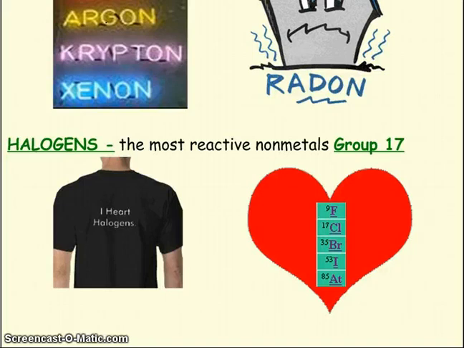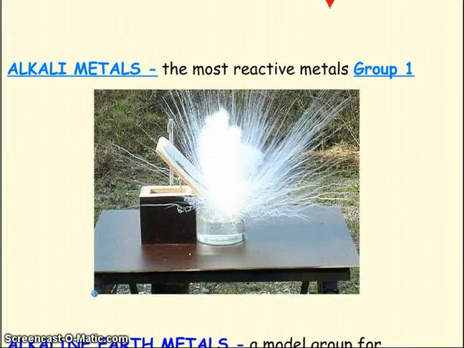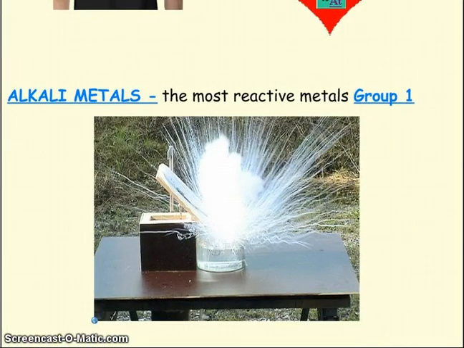On the flip side, we have the most reactive metals, the alkali metals, and those are in group 1. Even if they get introduced to water, you can have explosive results. All of these metals, when they go into water, will produce hydrogen gas, which is flammable, and you can get quite an explosion. Lithium, when you put it into water, just fizzes a little bit. A little bit of hydrogen is produced. With sodium, you can see a little flame ignite. Potassium can actually explode. And then with rubidium, cesium, and francium, we get ginormous reactions.